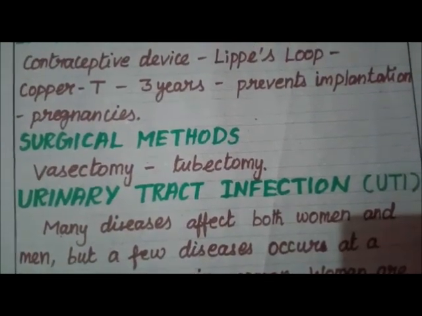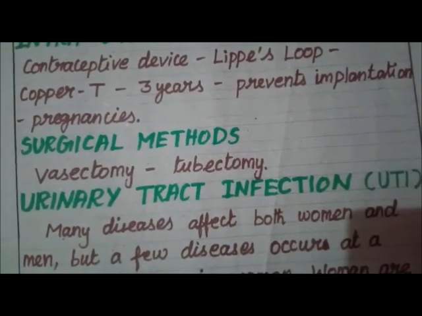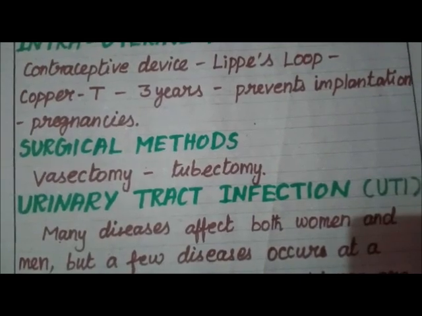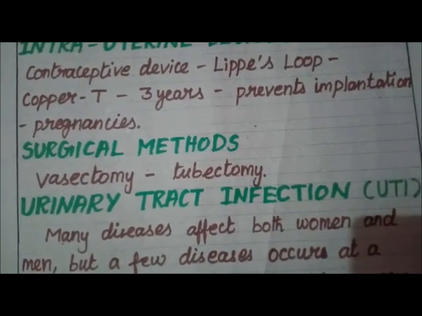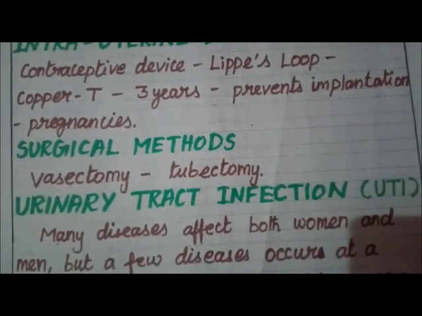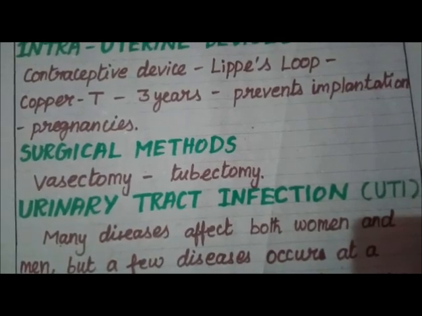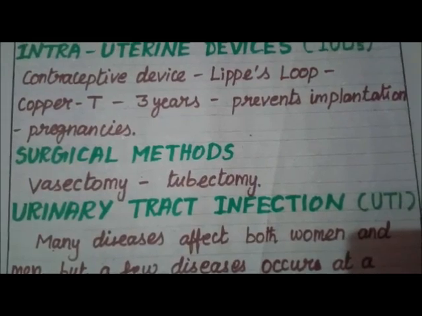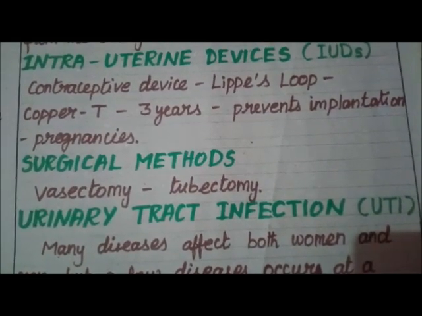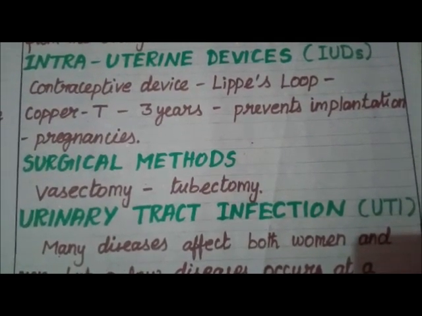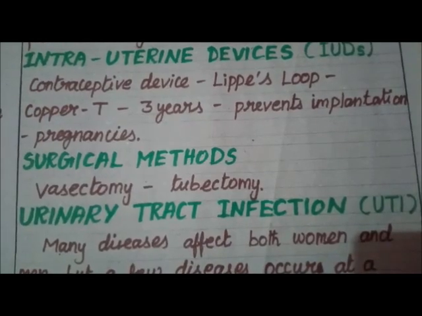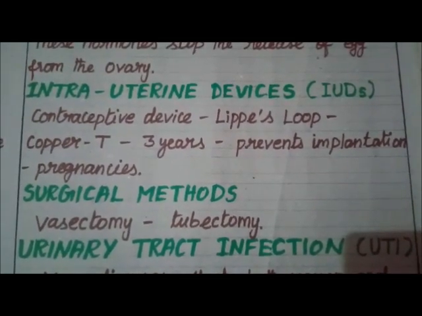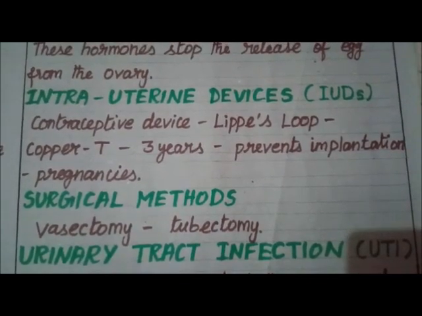Surgical method. The surgical contraception or sterilization techniques are terminal methods to prevent any pregnancy. This procedure in male is vasectomy and in female is tubectomy. These are the permanent methods of birth control.